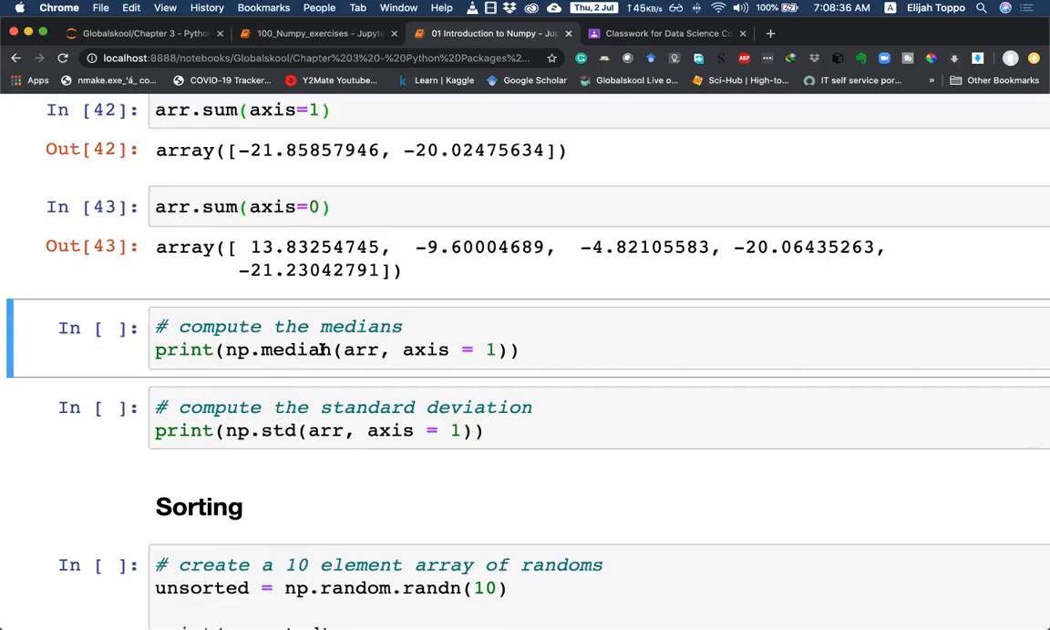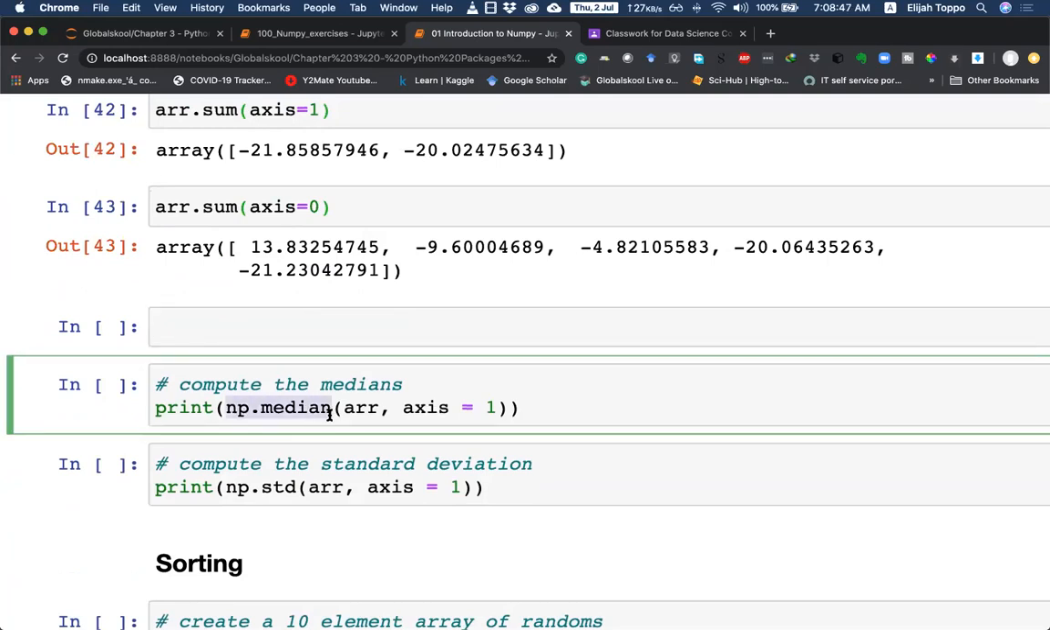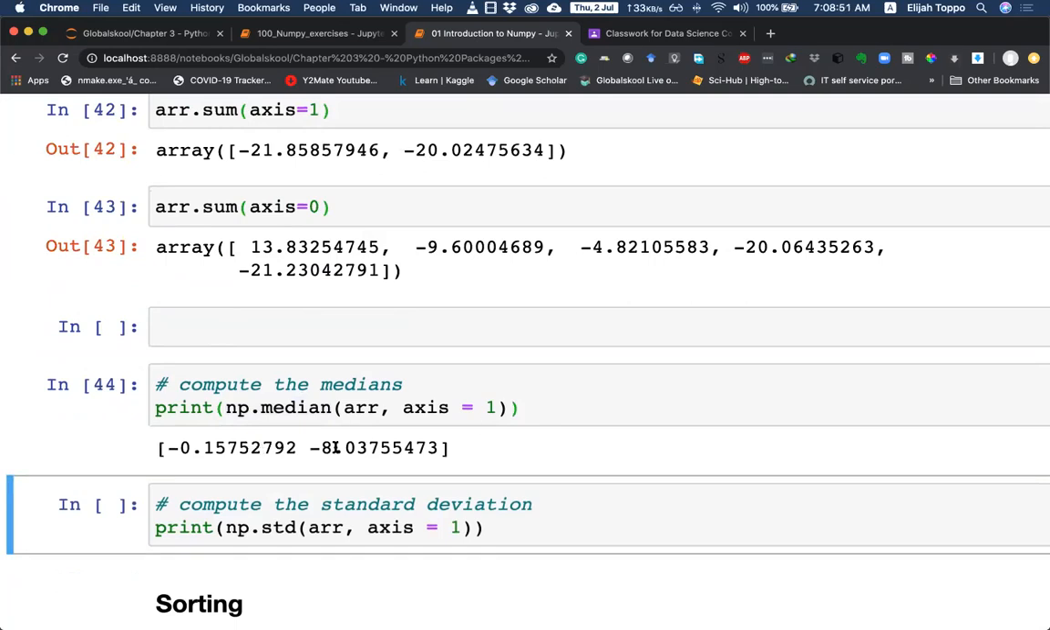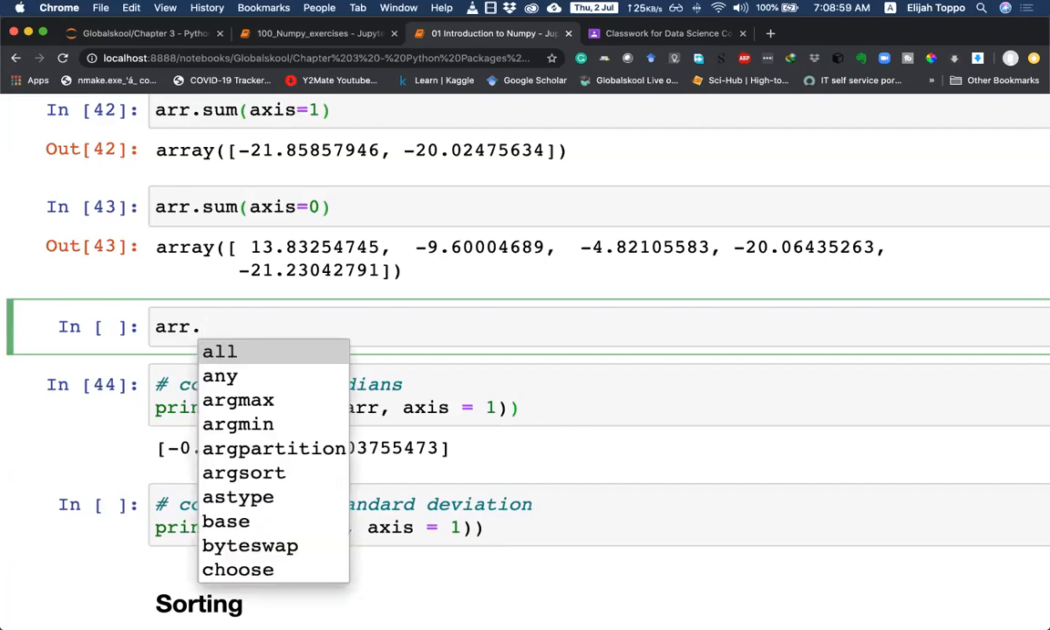Further, if you want to find median, we pass it to the NP. In this case, we are using median, which is the function, and then passing it the ARR value and axis 1 to tell us on which axis we have to find the median. But I don't know if ARR has a median function associated with it. So we can quickly verify.